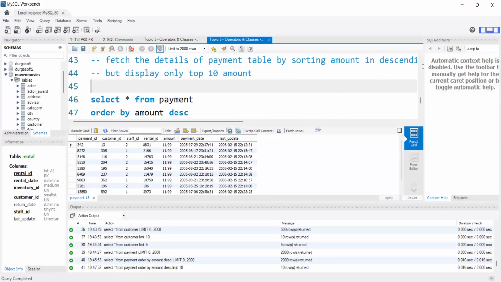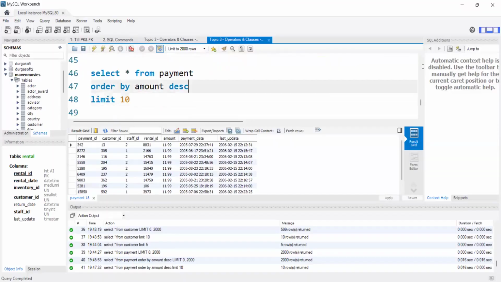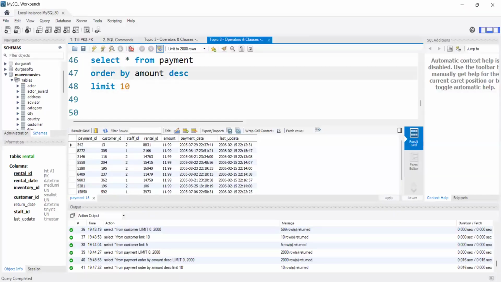First we need to sort the data. If we sort in descending order, it will display all the data. Suppose I have 100 rows, it will display 100 rows, but I want to see only the top 10. At that time, we use the limit clause along with the order by clause.